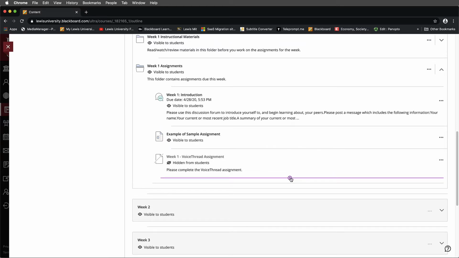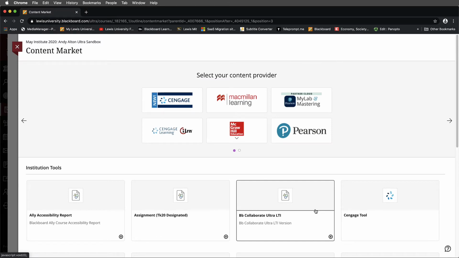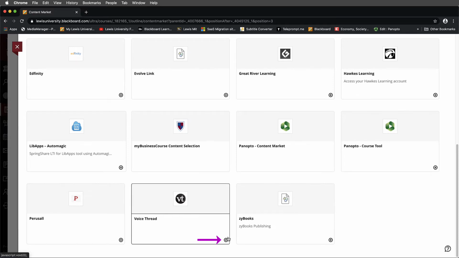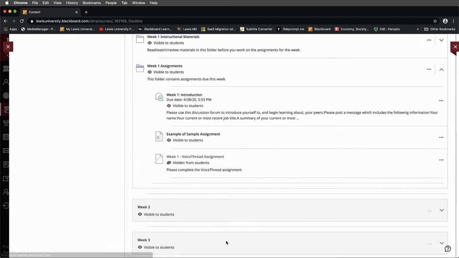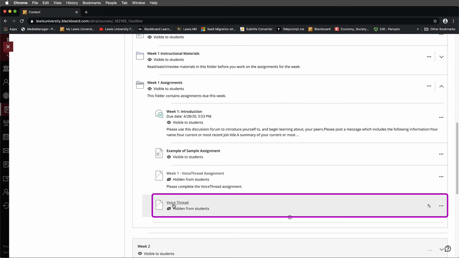Here we'll go ahead and add a content market to set up the tool. We'll navigate down to VoiceThread and select the plus, not the icon, but the plus. Now notice that we have a new VoiceThread available to us here.